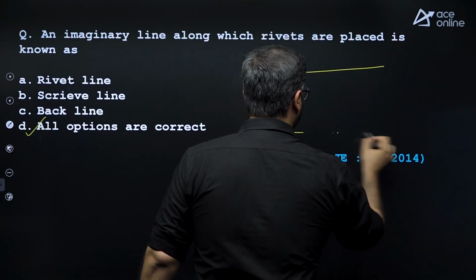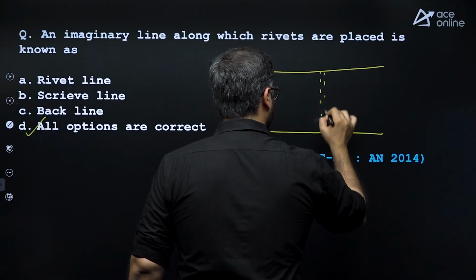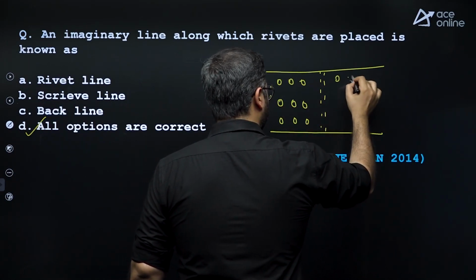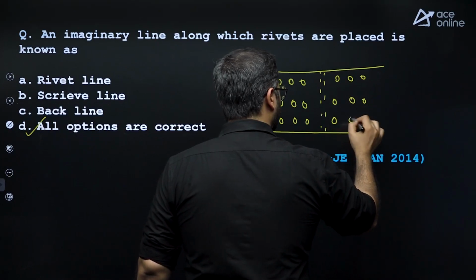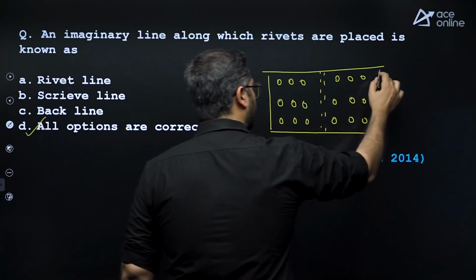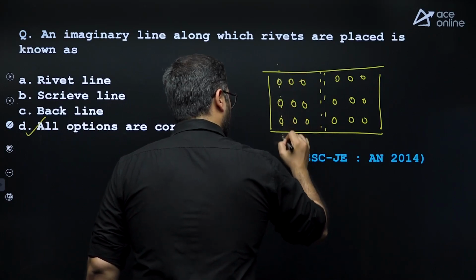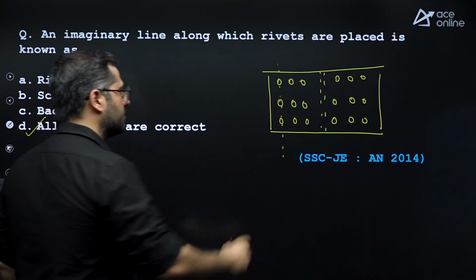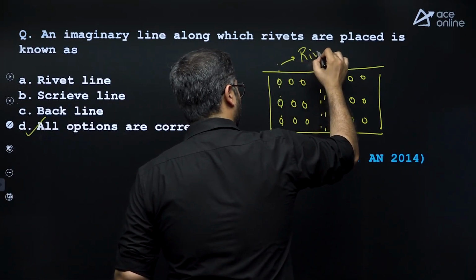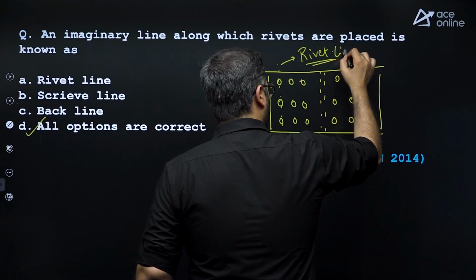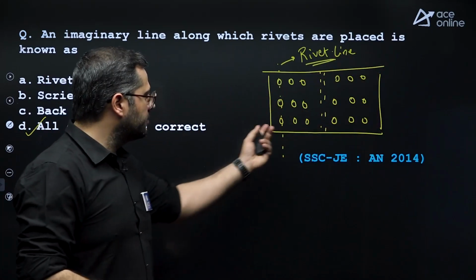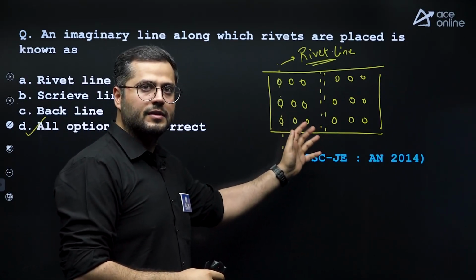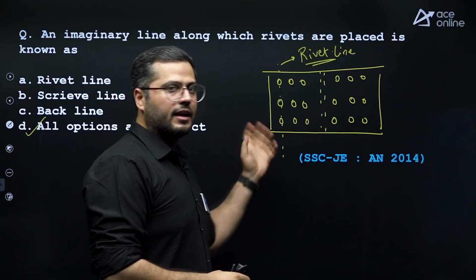So giving you an overview. If this is your double cover butt joint, the top view of a double cover butt joint, what is a rivet line? A dotted line or imaginary line passing through the rivets like this is known as a rivet line. Now see, obviously in a double cover butt joint, we always design one side and directly copy it on the other.